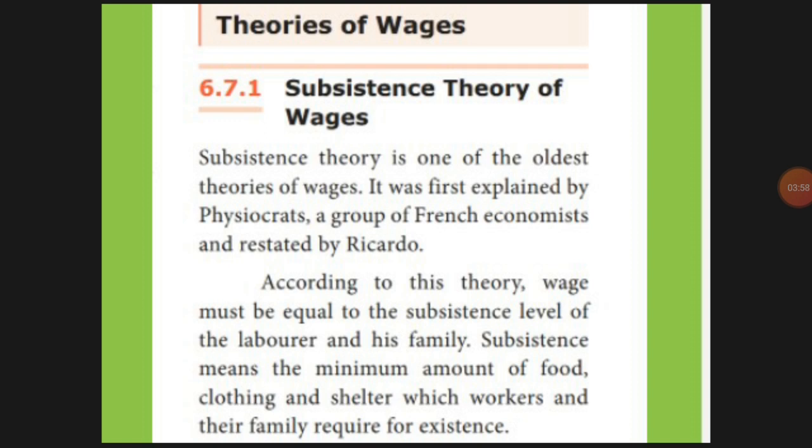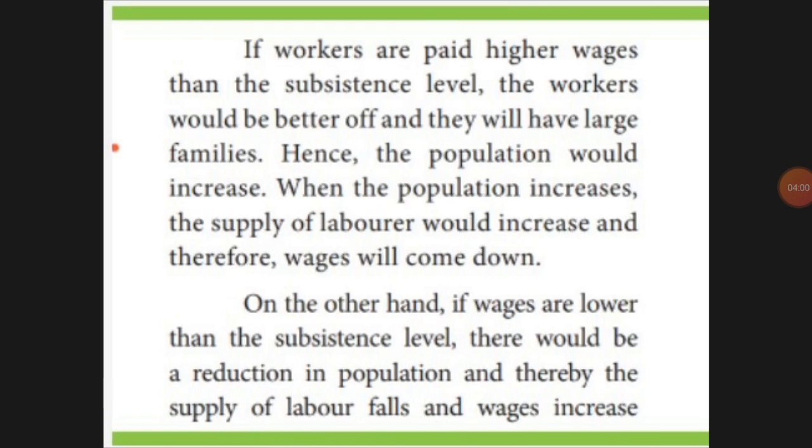On the other hand, they say that if you pay lesser wages, the money will only be enough to fulfill basic needs, with no extra amount. Then you won't be luxurious, and the population will reduce.